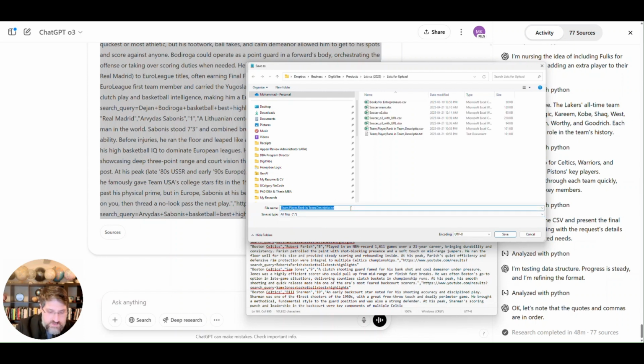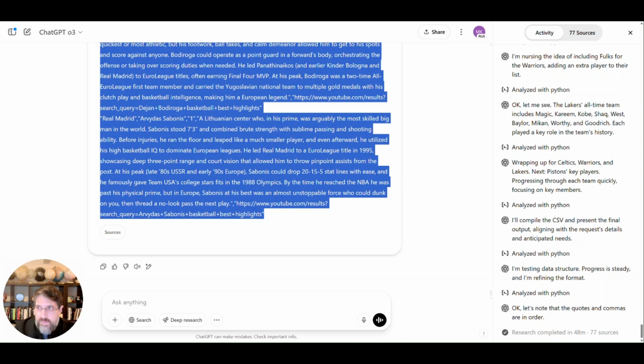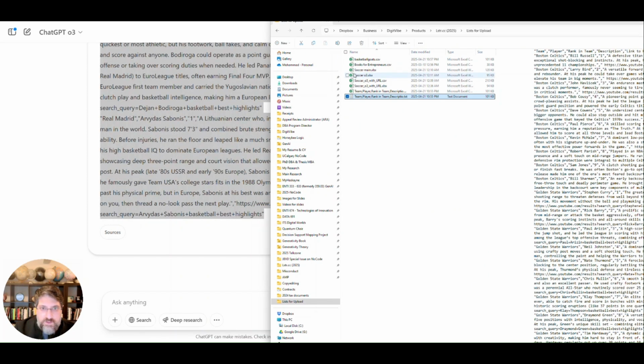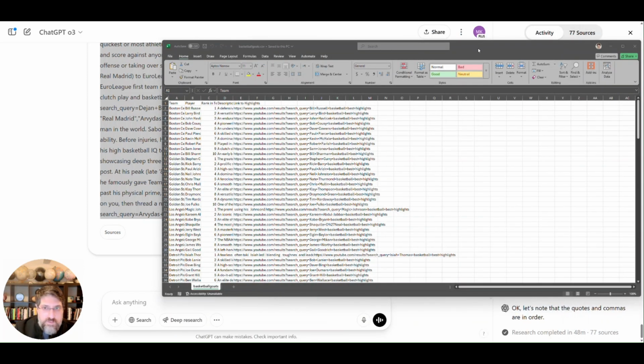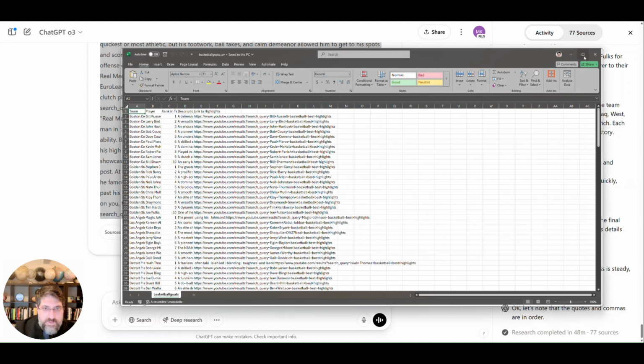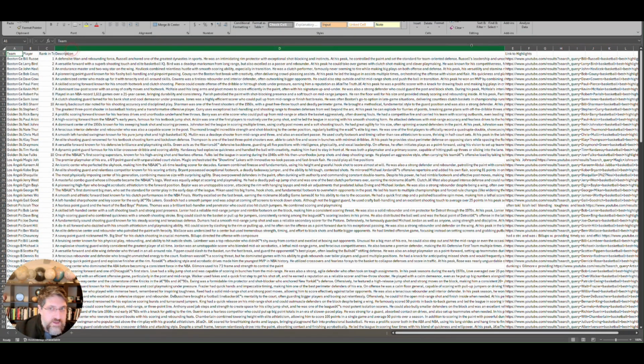So here I will change it to basketballgoats.csv. Once we save that as a CSV and close it, it should be in my drive here, and it will open in Excel. There you go. It has exactly the fields that we wanted.